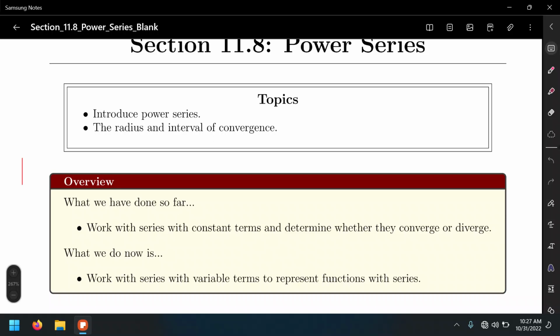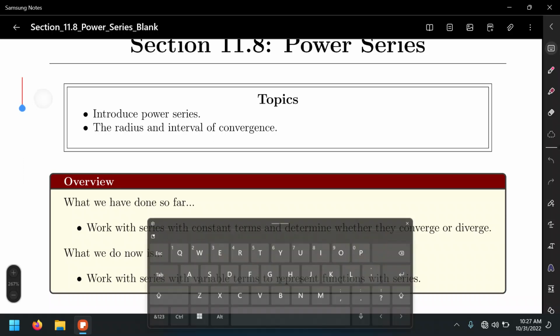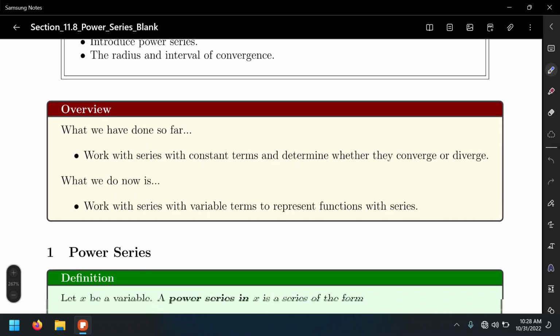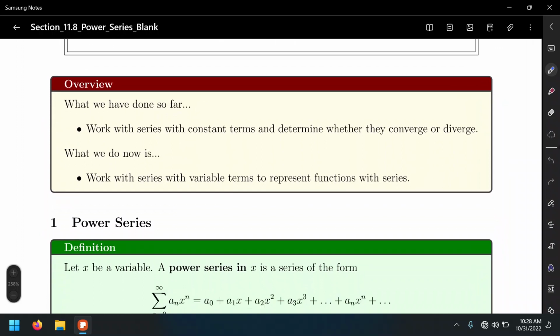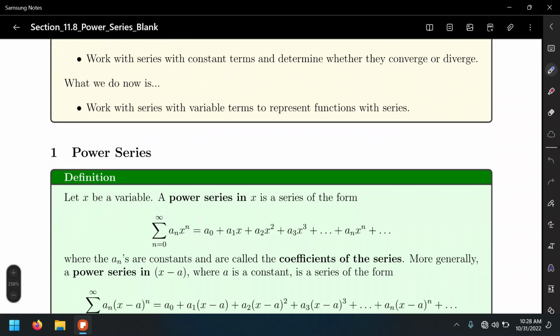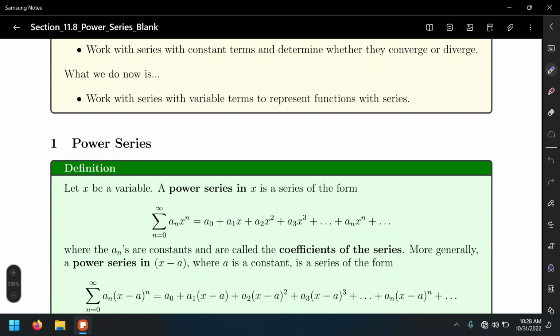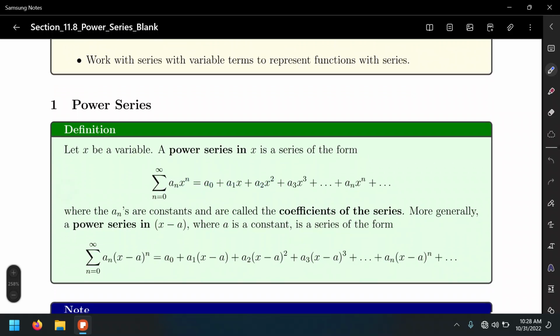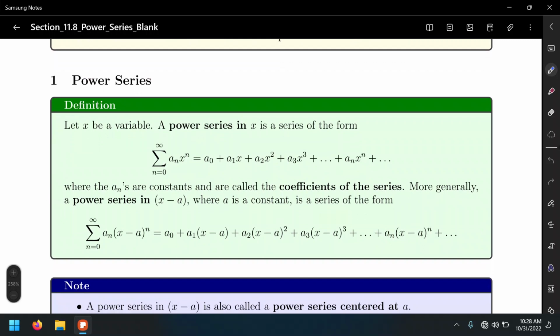However, in this section, for the remainder of the chapter, we will work with power series. What are those power series? Those series now will contain an x, will contain the variable x. And check this series, for example, sigma n equals 0 to infinity a sub n, which can be a rule like (n plus 1) over 3 to the n, times x to the n. This time, this series contains the variable x. And in the same way, we expand not just the general term, but we also expand for the power of the variable x.